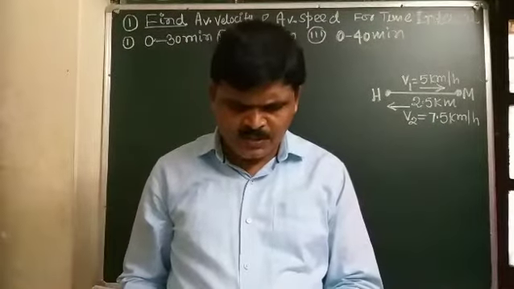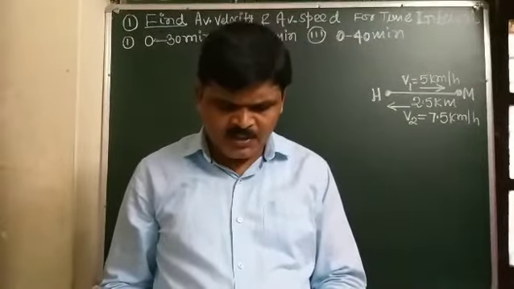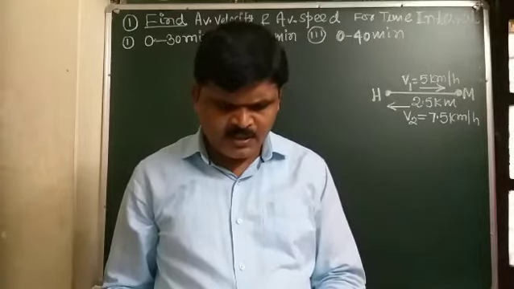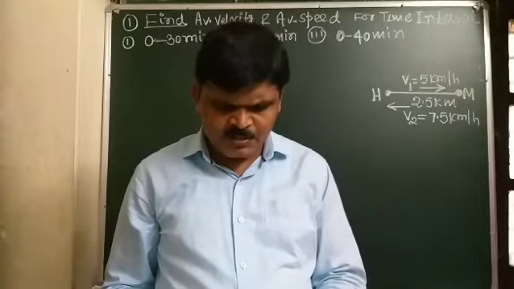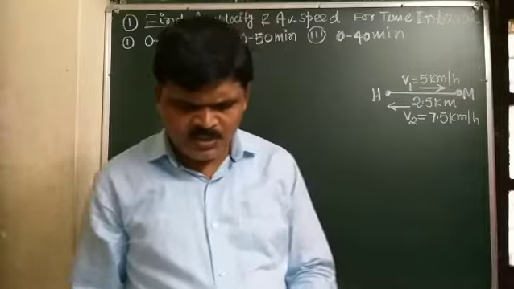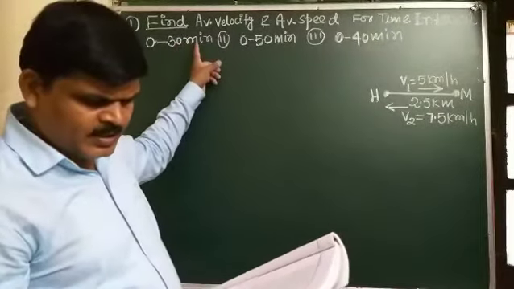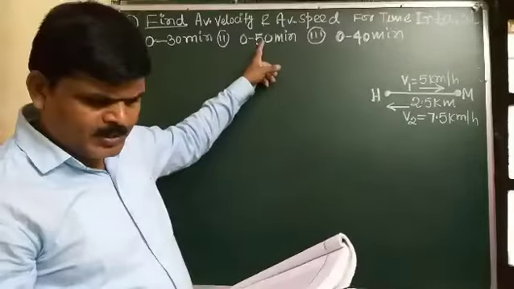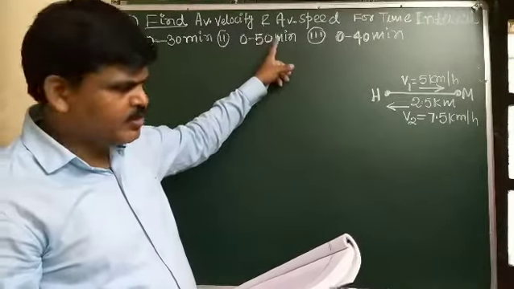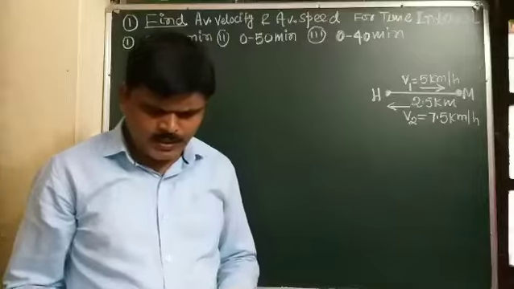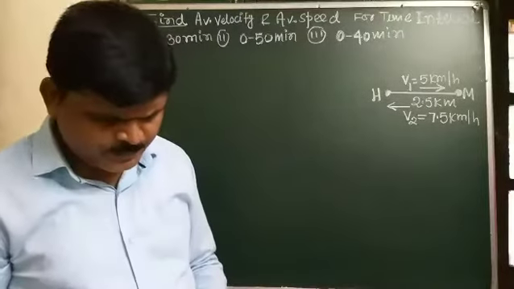What is, first, the magnitude of average velocity and second, the average speed of the man over the time interval of 0 to 30 minute, 0 to 50 minute and 0 to 40 minute.